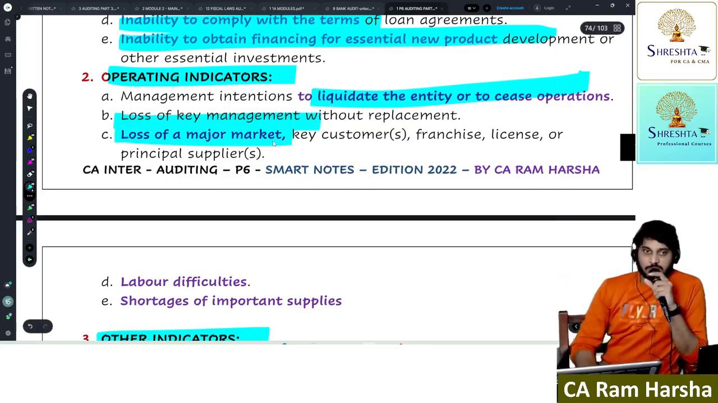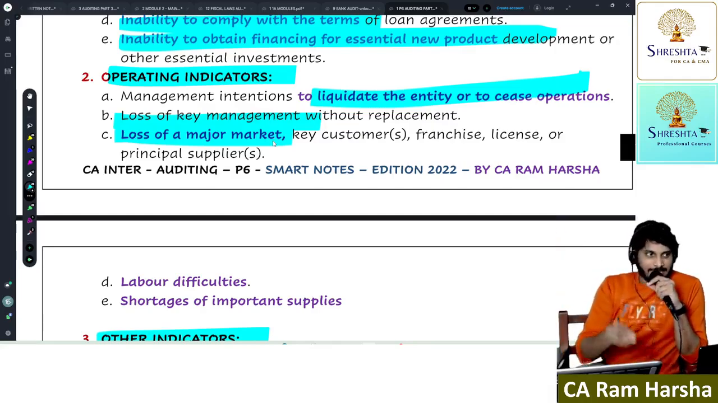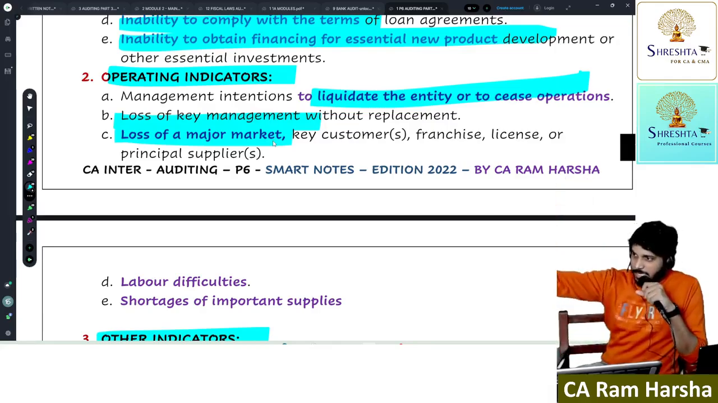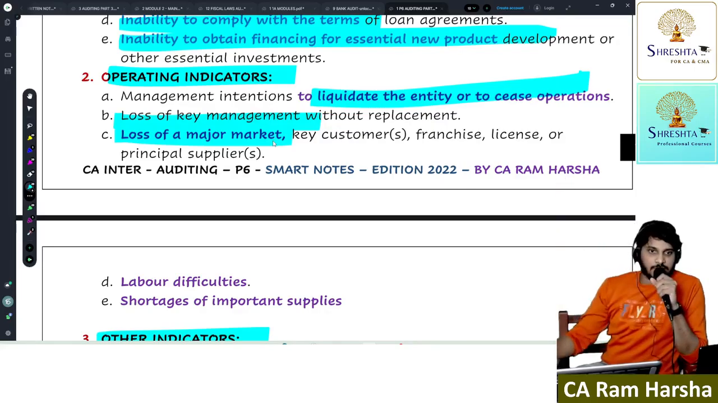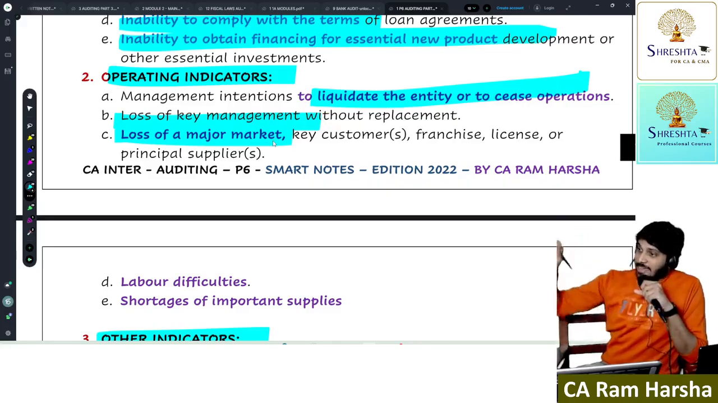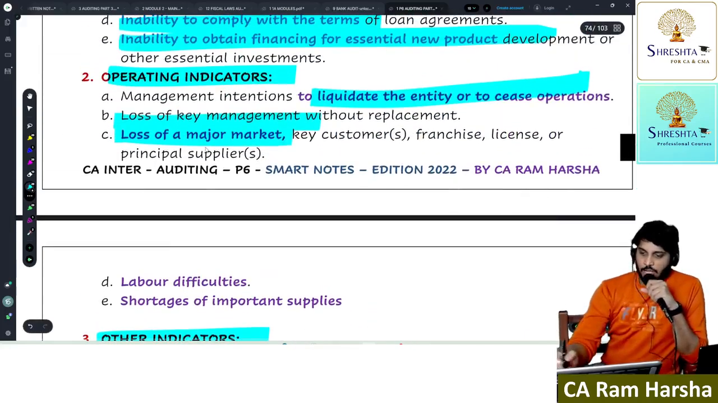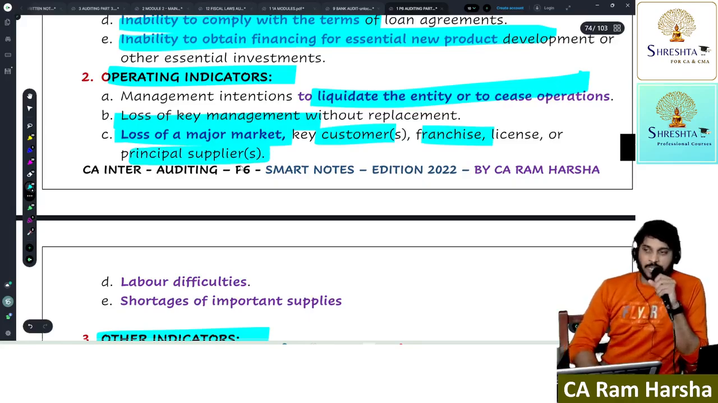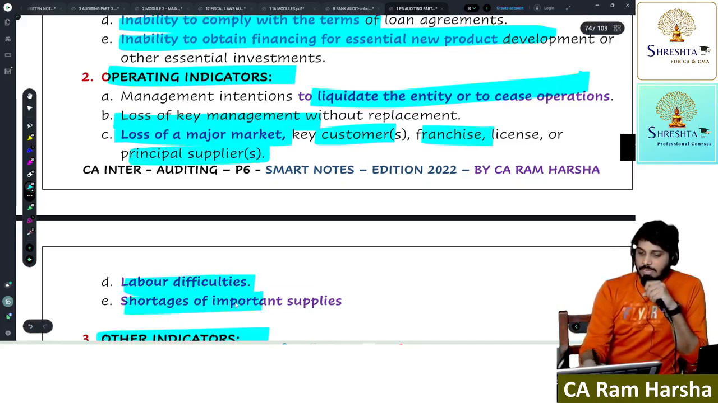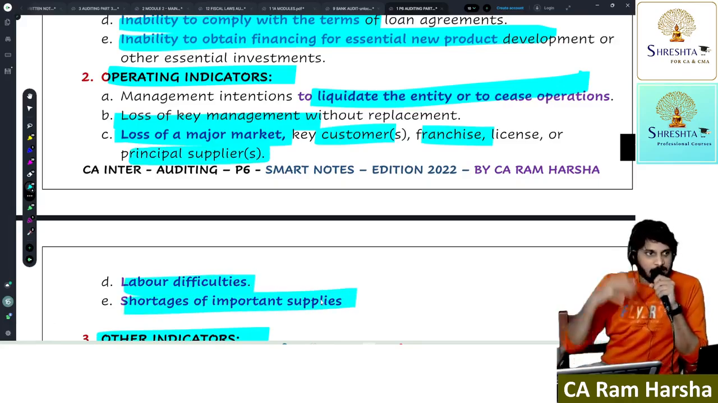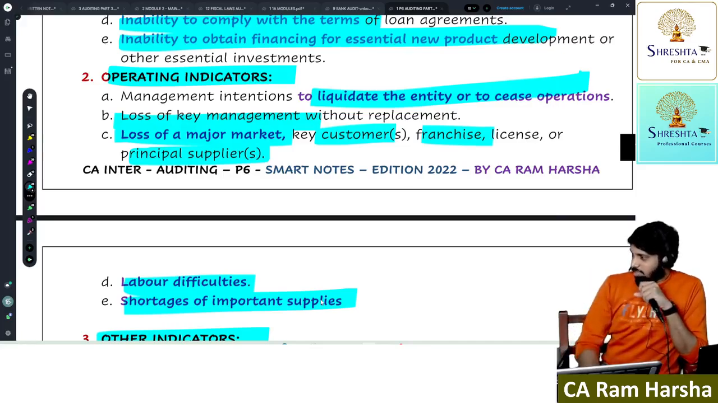Next, loss of major market. BSNL did not get 4G allocation. Only recently, in the past 1-2 months, they are getting slightly 4G allocation, after 4G was implemented 3-4 years before. Now BSNL is getting allocation when everybody else is participating in 5G. Next, loss of customers, loss of franchisee, loss of suppliers. Any supply, supply of raw material is not available. Labor difficulties, shortage of supplies. Semiconductors are short across the world. Now every country is facing this situation, semiconductor shortage. Some companies closed down because of this.